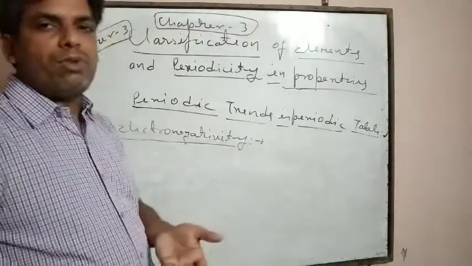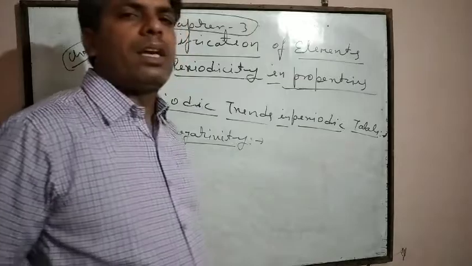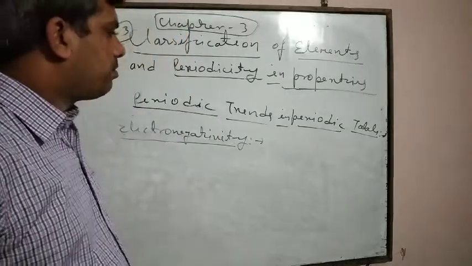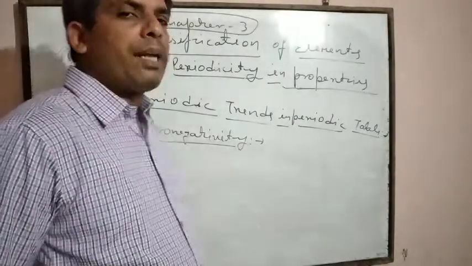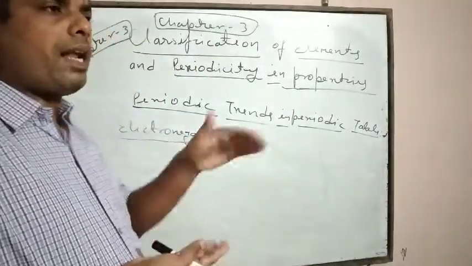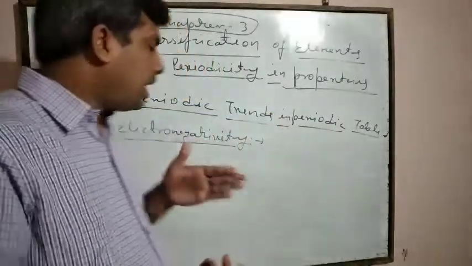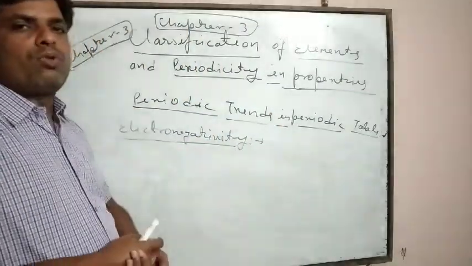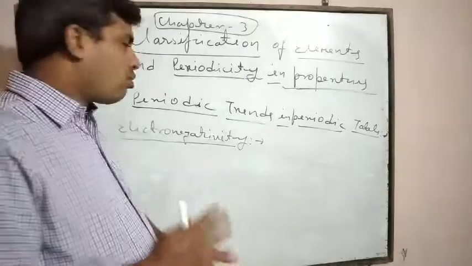If we are going to define electronegativity, then we can say that it is the tendency of an atom to attract a shared pair of electrons or electrons itself.